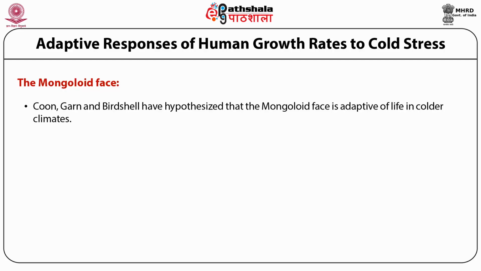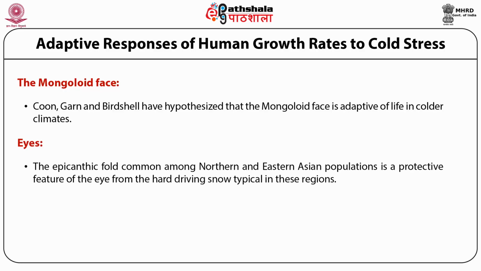People living in colder regions such as the Arctic and North Asia have broad flat faces which help them in reducing the effects of frostbite. Brow ridges, frontal sinus and nasal prominence are reduced. Orbital and malar regions are also more flattened and widened to retain more layers of fat for additional warmth. Eyes. Mongoloids have the epicanthic fold, which is common among northern and eastern Asian populations, and it is a protective feature of the eye from the hard driving snow typical in these regions.